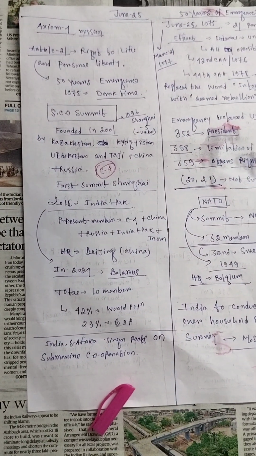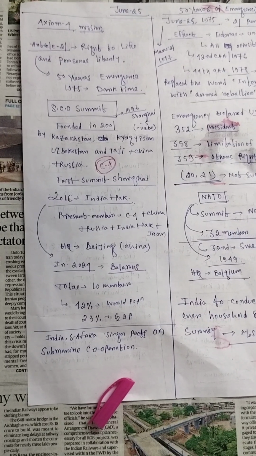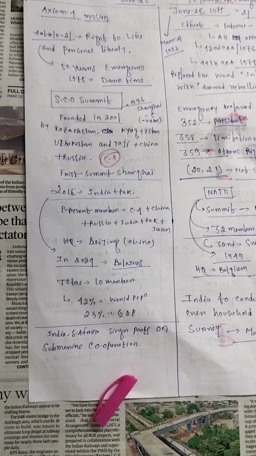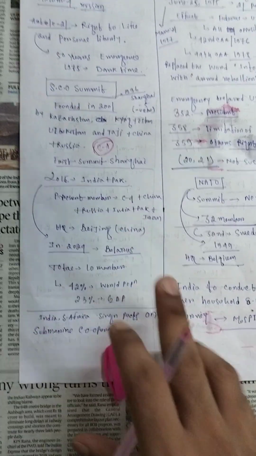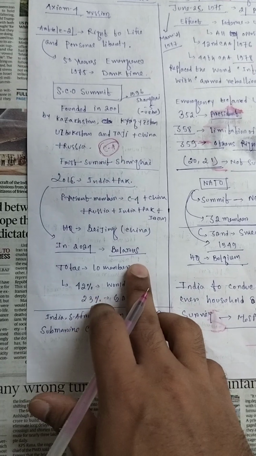So in the SCO there are only 4 countries from Central Asia, and two others, China and Russia. In 2017 India and Pakistan were also added, and in 2024 Belarus was added.